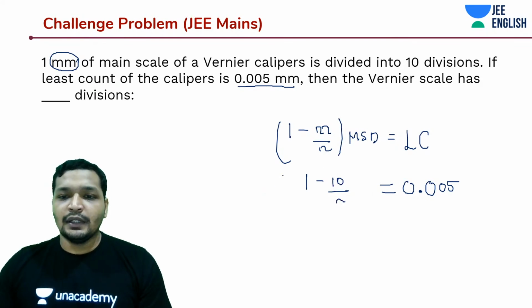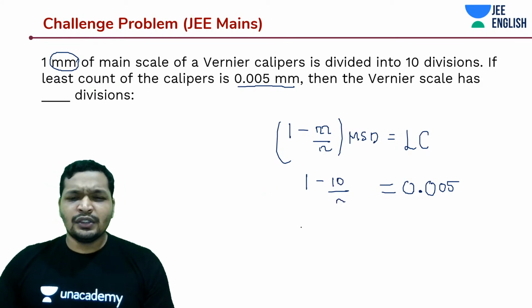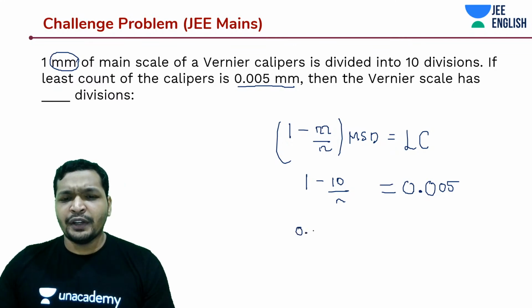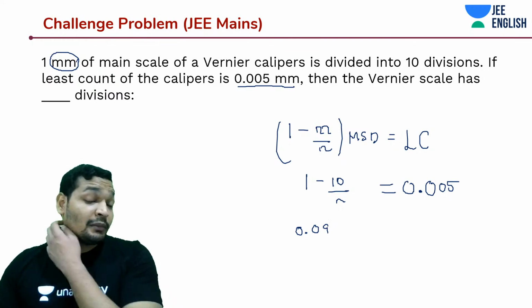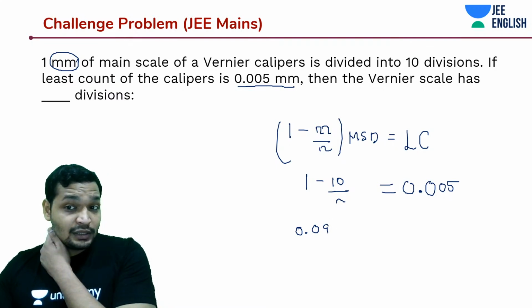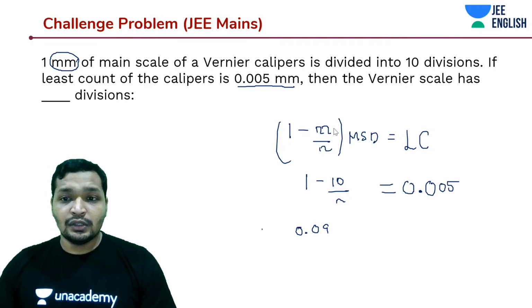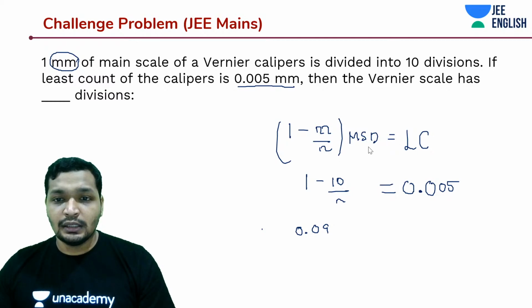Divided by n. Let's move this over here. So this is going to be something like 0.01 minus 5, and that's 1000. Okay, sorry. So this is going to be something like this, I guess.